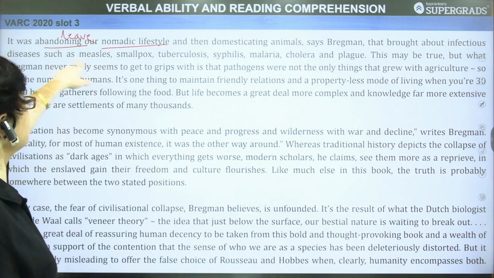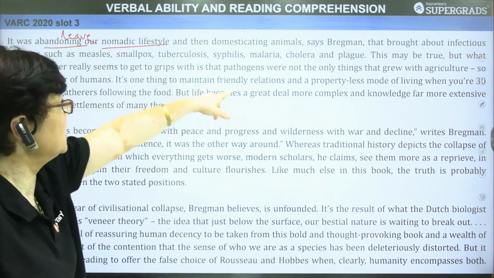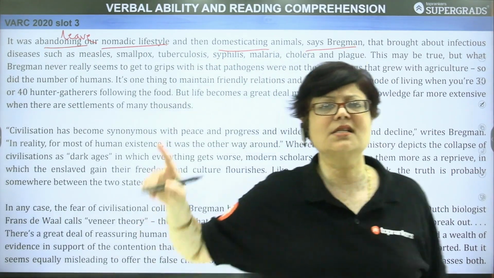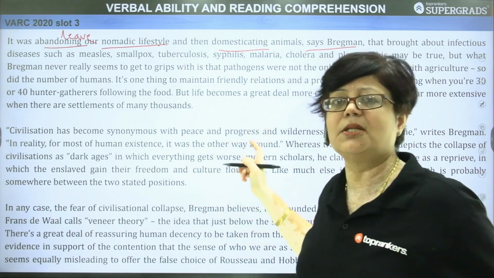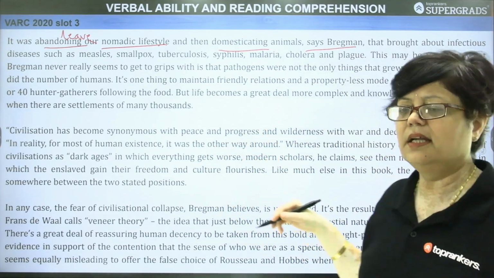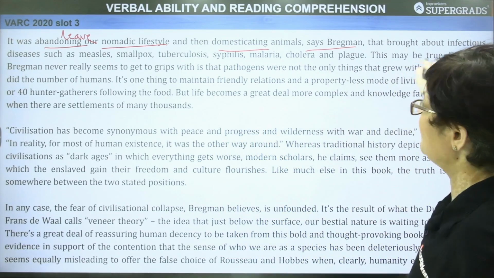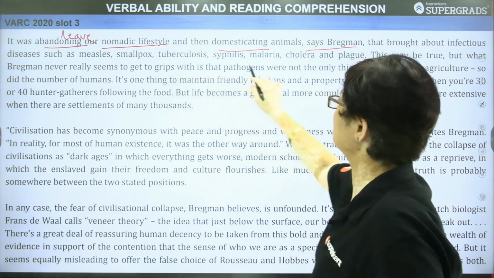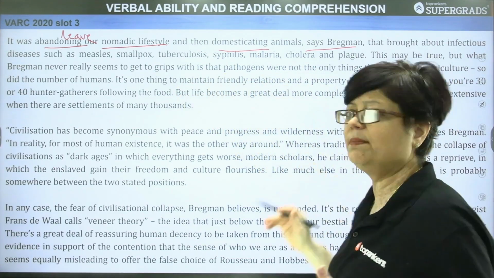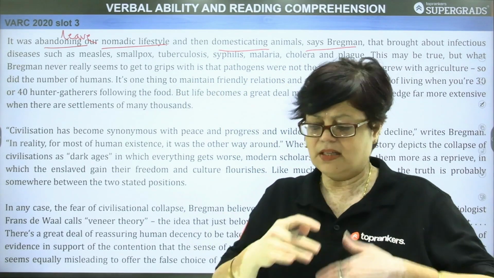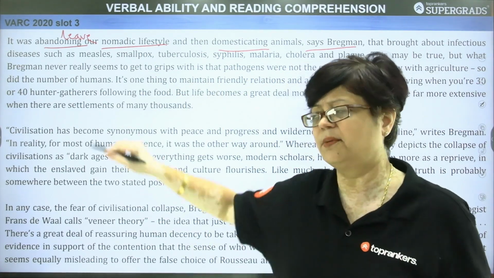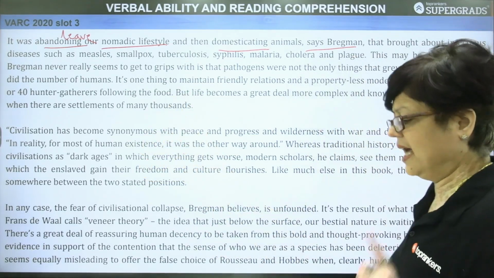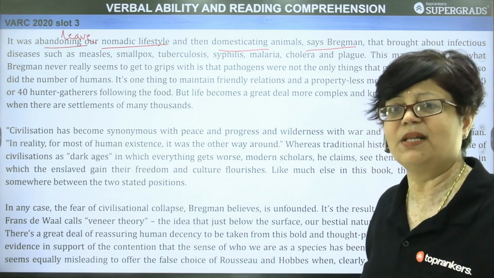So man has left his nomadic lifestyle and then domesticating animals, says Bregman. Other thing what man did was he started domesticating animals, your cattle, है ना, भेड़ बकरी, ठीक है, मुर्गियां. That brought about infectious diseases such as measles, smallpox, tuberculosis, syphilis, malaria, cholera, and plague. So जब इस तरीके से सिविलाइजेशन आगे बढ़ा, so it brought in its wake ये बुराइयां, दुर्गुण भी आ गए, उसमें डिजीजेस भी थे, एग्रीकल्चर और डोमेस्टिकेशन ऑफ एनिमल्स के बाद.